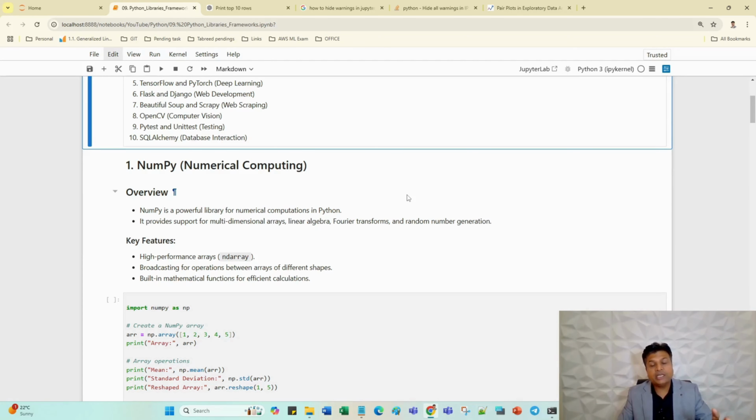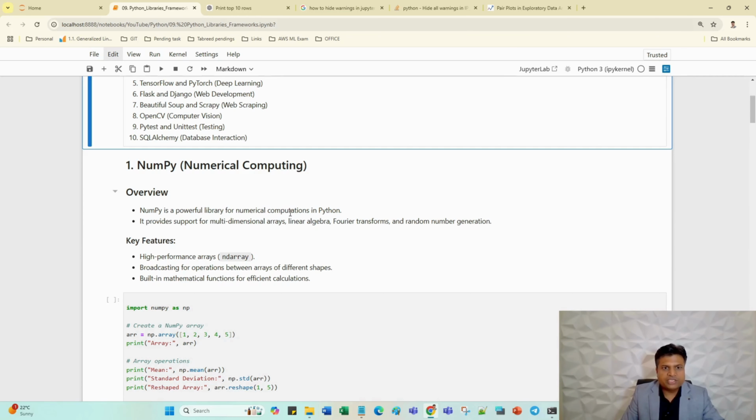Numerical computation: basically in machine learning and data science, we usually work with data involving mathematical calculations, and those calculations cannot be completed without external libraries. Python is sufficient, but Python can be advanced using libraries like NumPy, Pandas and Seaborn. I'm going to explain them one by one. These libraries enhance Python's computational power and make programming fast, efficient and optimized. NumPy is basically a powerful library.